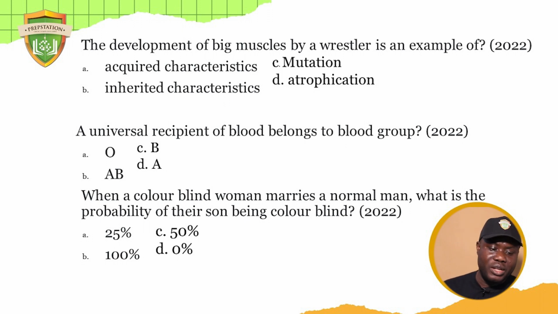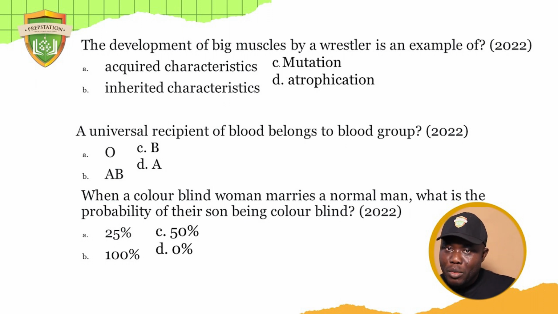Now, question number 8. When a color-blind woman marries a normal man, what is the probability of their son being colorblind? Remember what I told you, that the X chromosome is stronger than the Y. But the woman is colorblind.